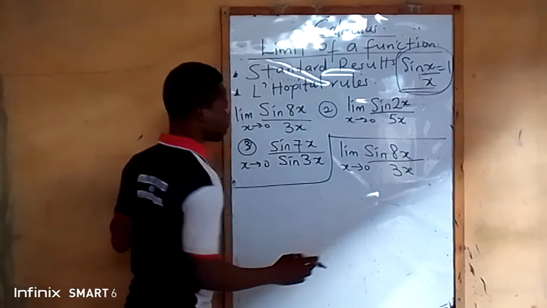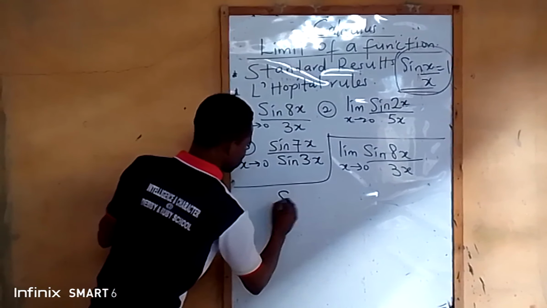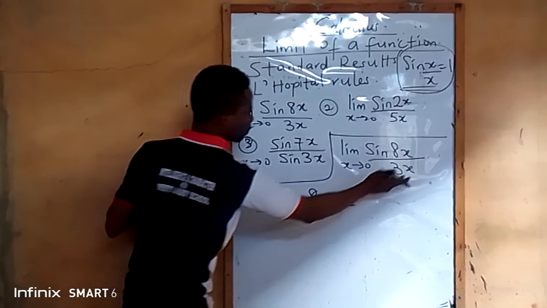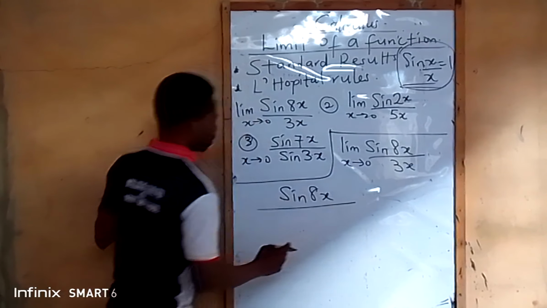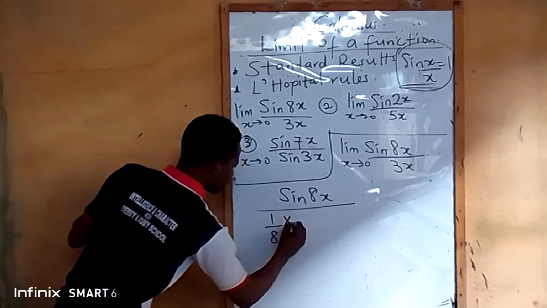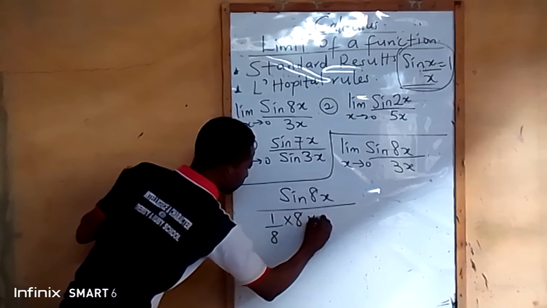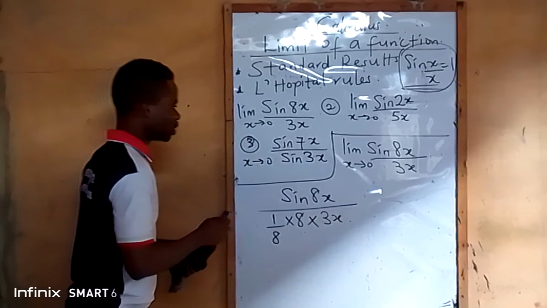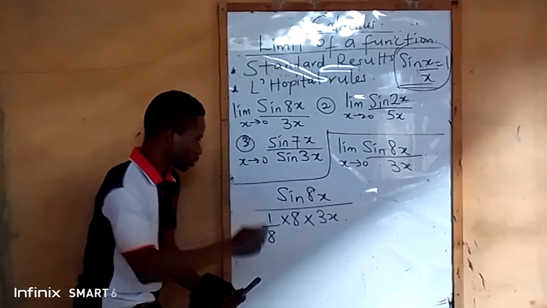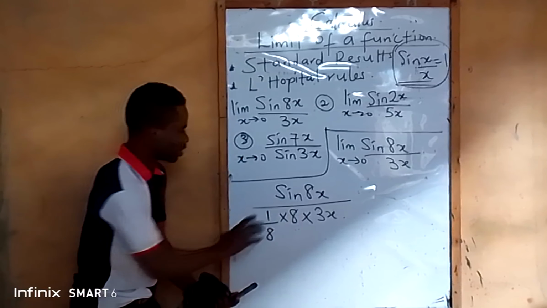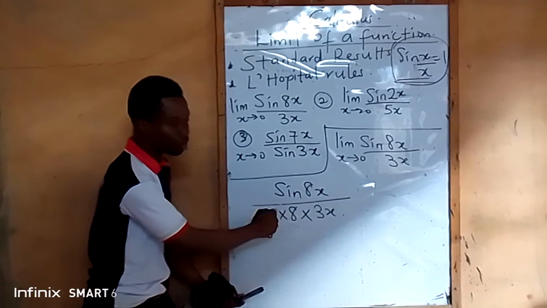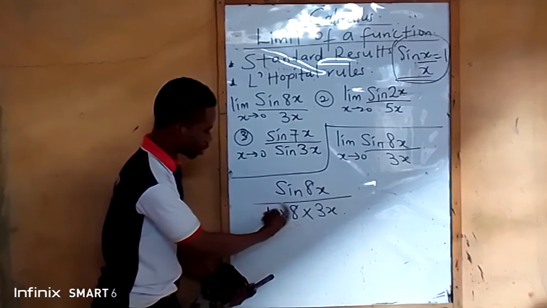Now let's see what I'm going to do here. That will be sine 8x. I want to make sure that something 8 come under this. I can say 1 all over 8 times 8 multiplied by 3x. See what I did? Because 8 times 1 is 8. And 8 all over 8 is 1. So everything here becomes 1, as if I don't write anything. I just focus, I target this number to create a fraction that will end up as 1 here.